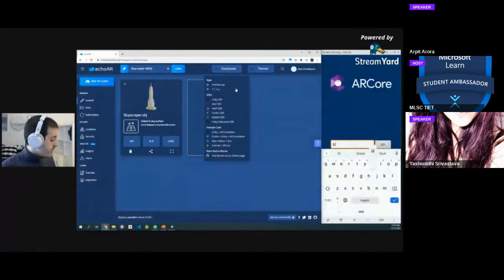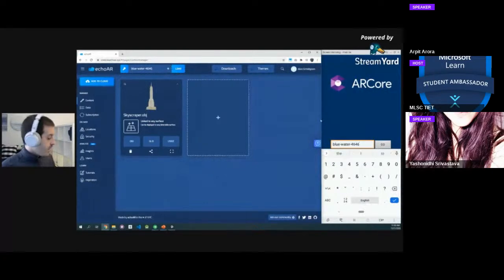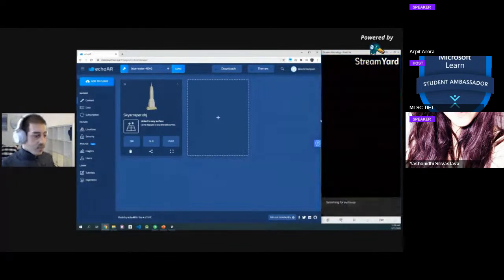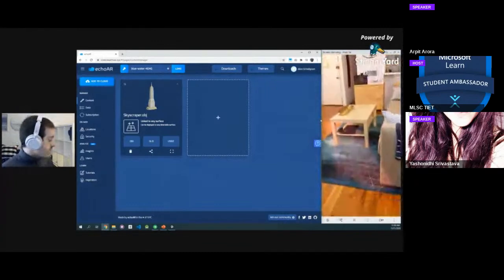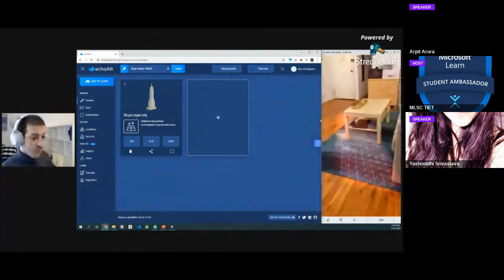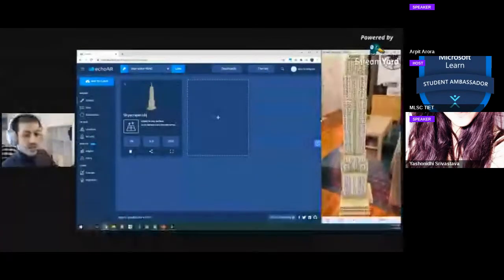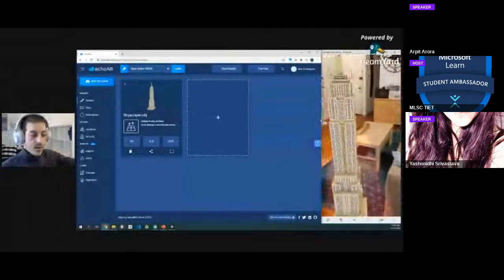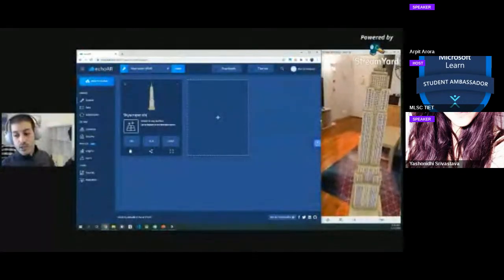I'm going to plug in my API key. So plugging this key in the app, data will stream from the cloud to the app. So the Empire State will be delivered to my phone. Now you can see my apartment. The camera recognizes the floor. And voila, the Empire State is here with me. And I can walk around it, walk inside it. Super, super simple.